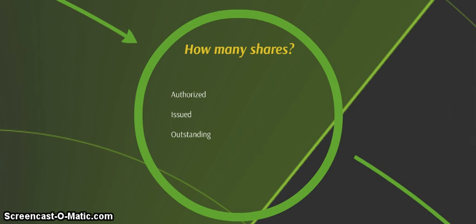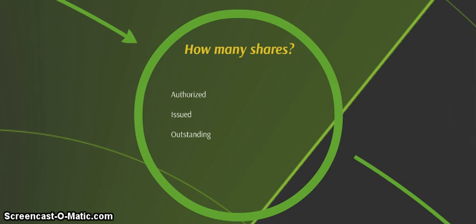Once you sell shares, a share of stock that has been sold at one point in time, then it becomes issued stock. So let's say that of the 500,000 shares, you sell 100,000 of those. Now you have 500,000 shares authorized and 100,000 shares have been issued.